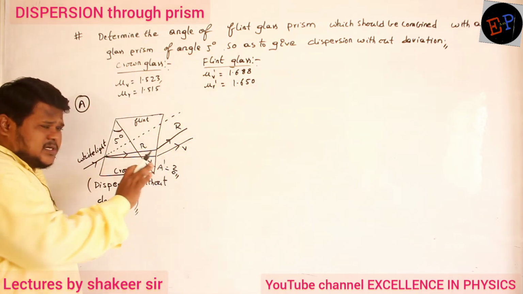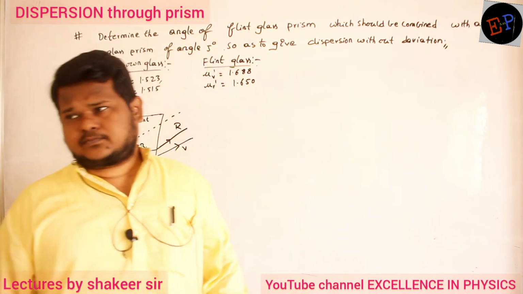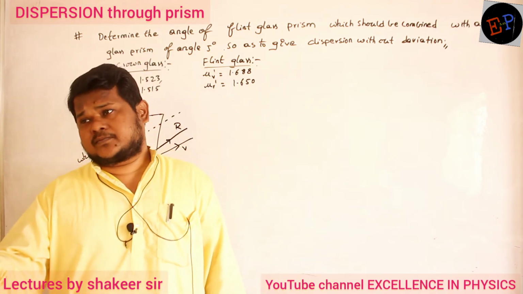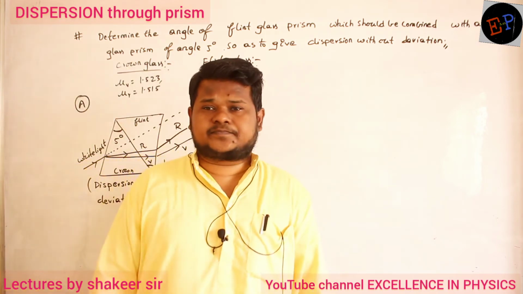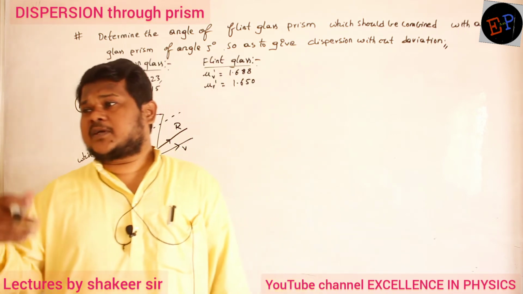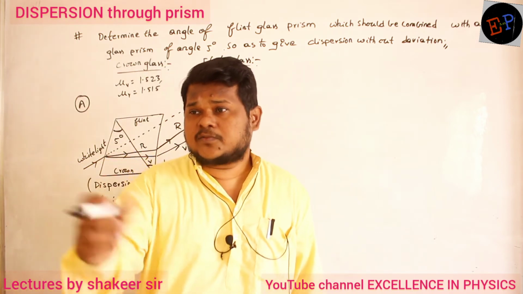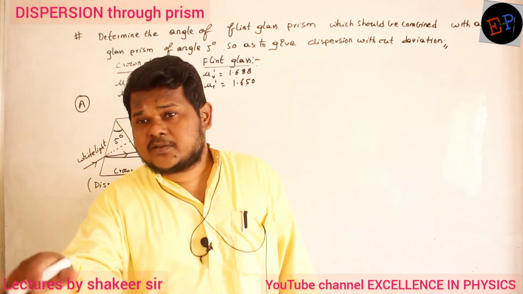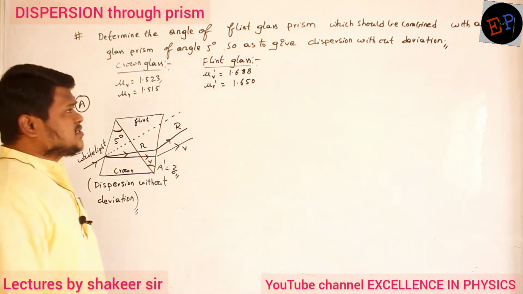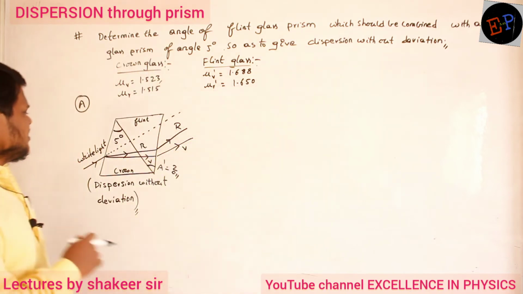Dispersion means splitting of light into 7 colors. Dispersion should be there. Deviation should not be there. Two prisms we can always combine in two methods: dispersion without deviation, or deviation without dispersion. Both can be done. Now, what is the method in which we are combining these prisms? Dispersion without deviation. Now see here.